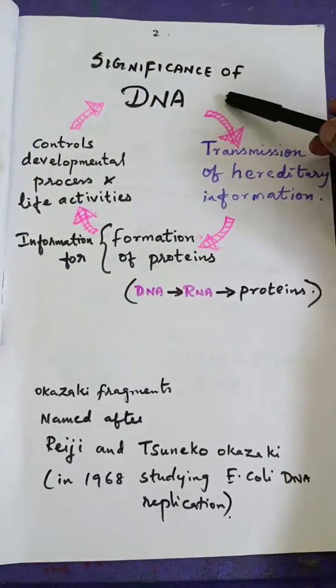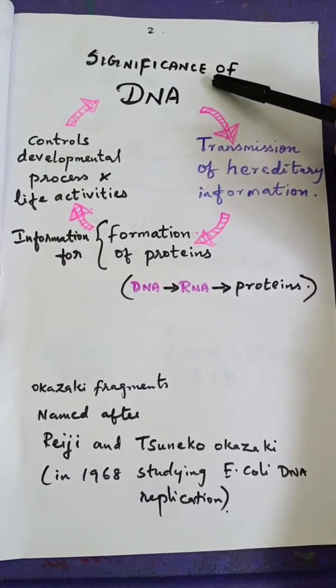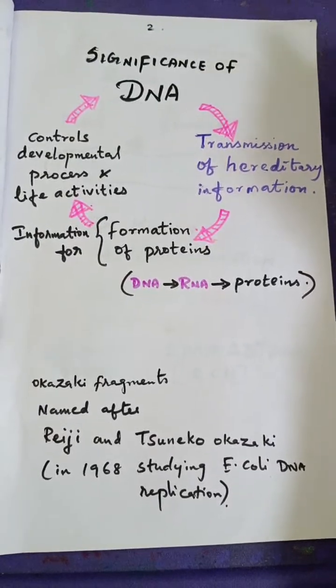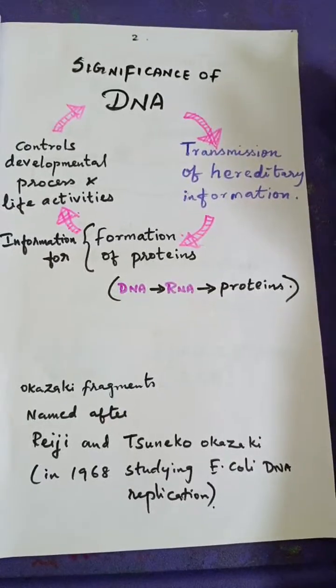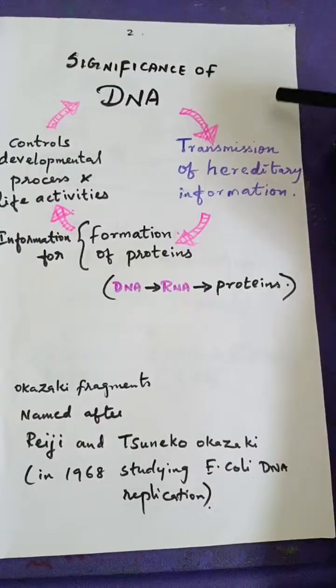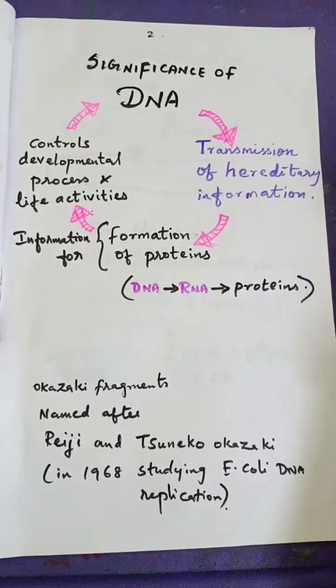So now, today we are going to study the significance of DNA. Yesterday we studied the replication process. This replication process will come to an end at a specific point called the terminals. So that is the termination process, which I didn't explain yesterday.